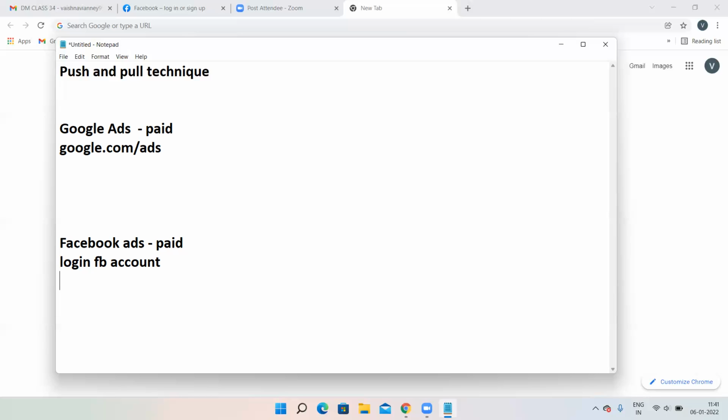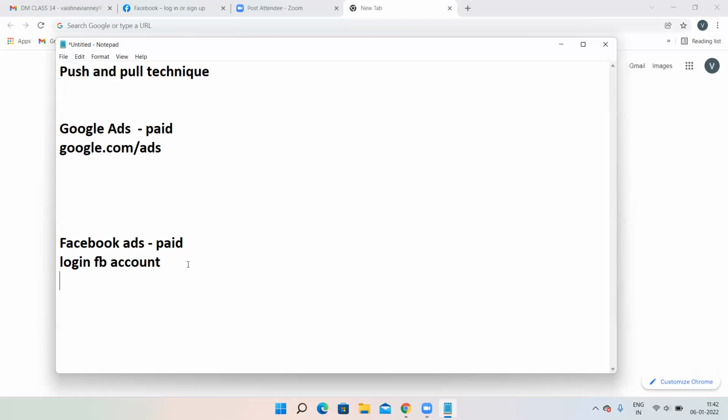Even if you try to run ads with a new Facebook account, no problem, but your account is for sure 100% going to get suspended. But after that, what you can do is upload any of your official ID like Aadhaar card or passport or voter ID. You can upload and wait for 2 days, and Facebook will give approval. After that, you can start running your ads with the new Facebook account also. But for the first time, if you try to run ads with a new Facebook account, 100% it's going to be suspended. But don't worry, though Facebook is not a trustworthy platform, it has a really good customer care service. They'll help you guys.